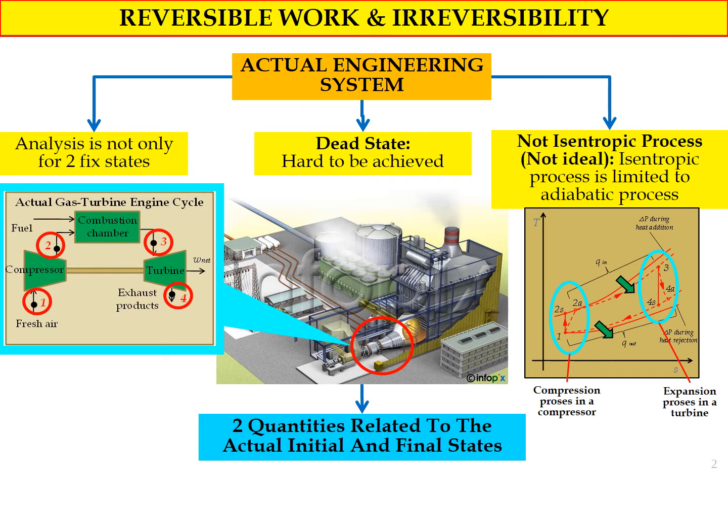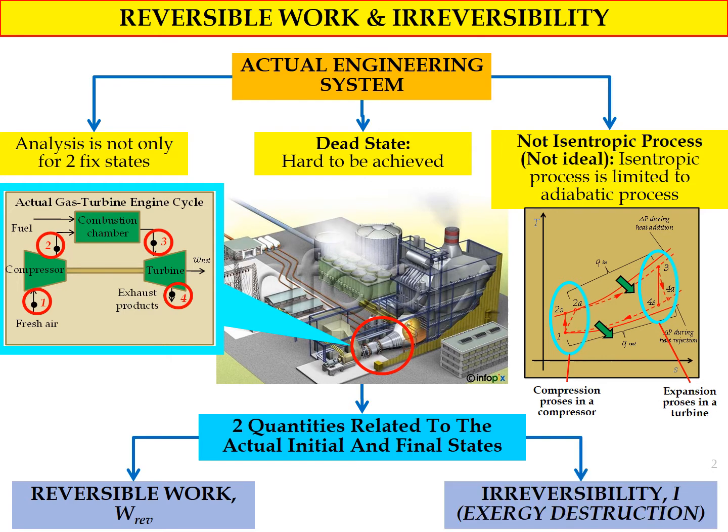So there are two quantities related to the actual initial and final states. First, we have reversible work, W reversible, and also irreversibility, where we use the symbol I. Another name for irreversibility is Exergy destruction. Okay, later on we will go into detail about reversible work and irreversibility.